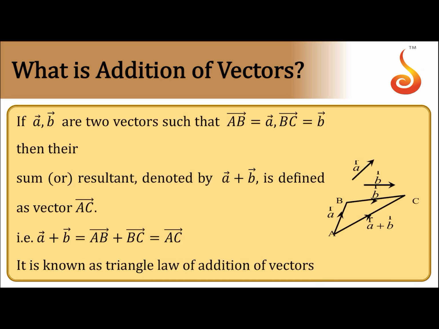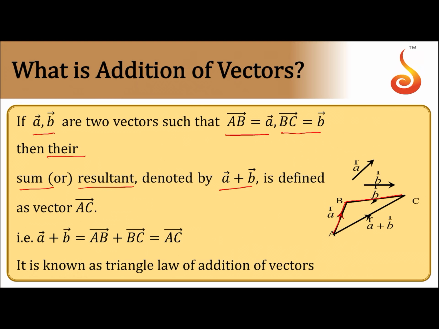If A bar, B bar are any two vectors such that A bar is from A to B and B bar is from B to C, then their resultant or sum is denoted by A plus B vector.